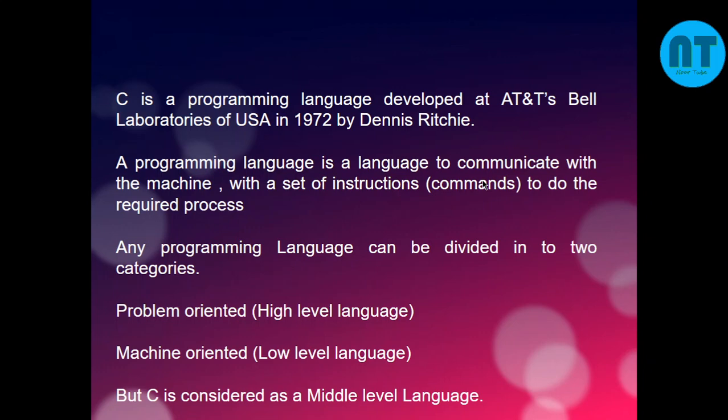That means with the help of the programming language C, we will be able to develop software like problem oriented programs. For example, I need to develop a program to calculate the salary, or to do any calculation for whatever the problem may be. We can use this language to solve the problem of the user. Likewise, we can also use C language to write programs which will touch the machine, that means which will touch the hardware of the system. So it is called a middle level language. So C is a middle level language.